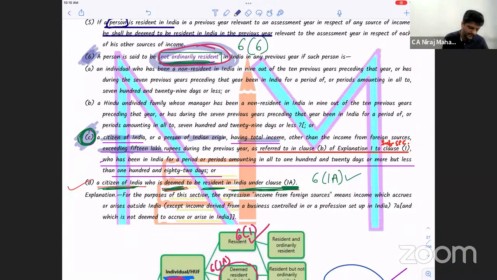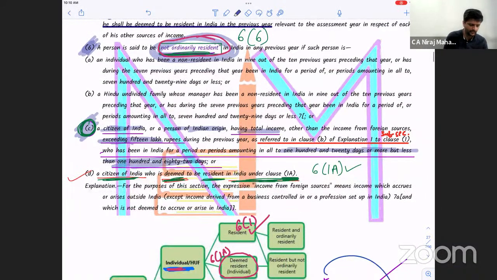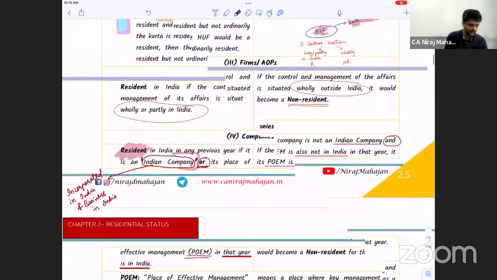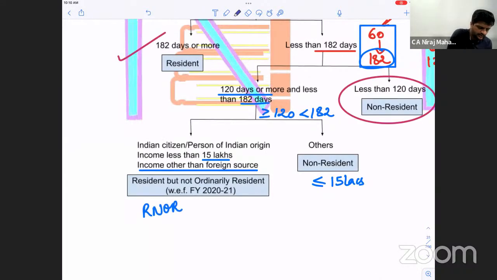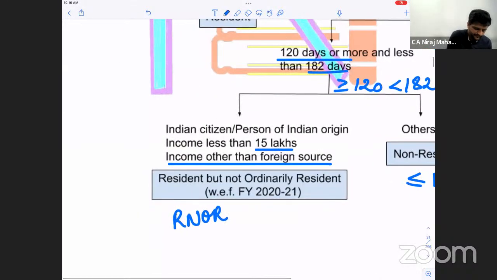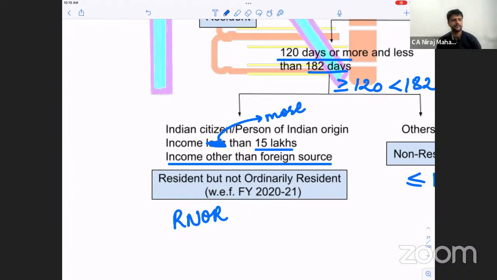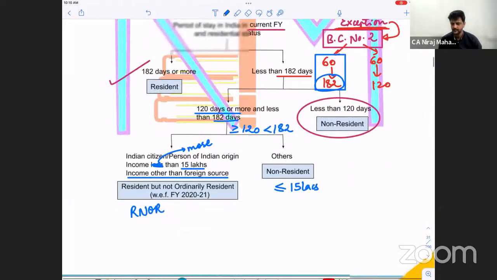Okay. Check again, I'm repeating. Who is in India for at least 120 days or more, but less than 182? You can make the changes over there in the diagram if you want. He is RNOR: Indian citizen or person of Indian origin, income more than 15 lakhs. Okay, write that down. Fine, everybody? Done, all of you?